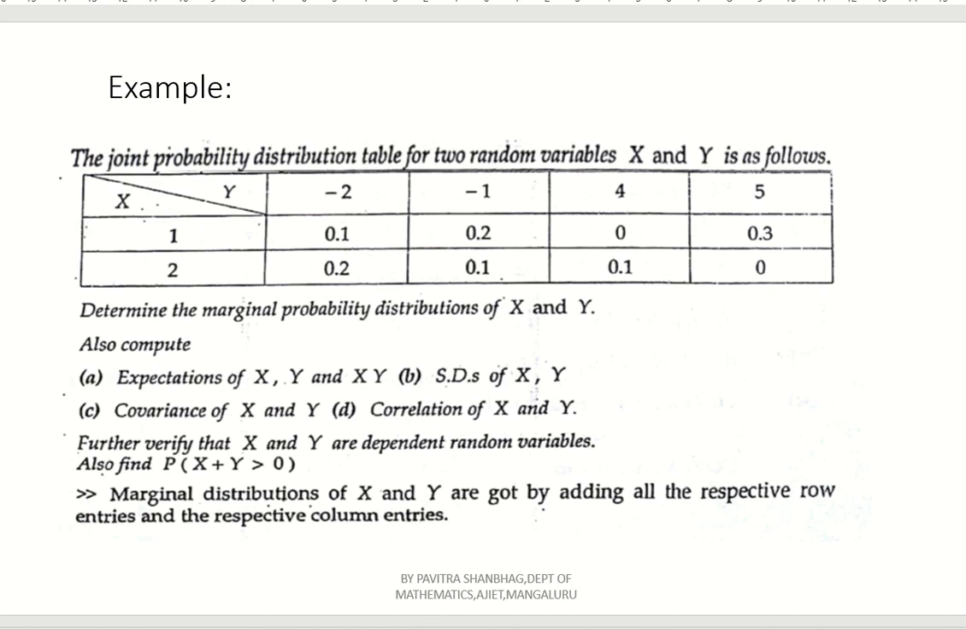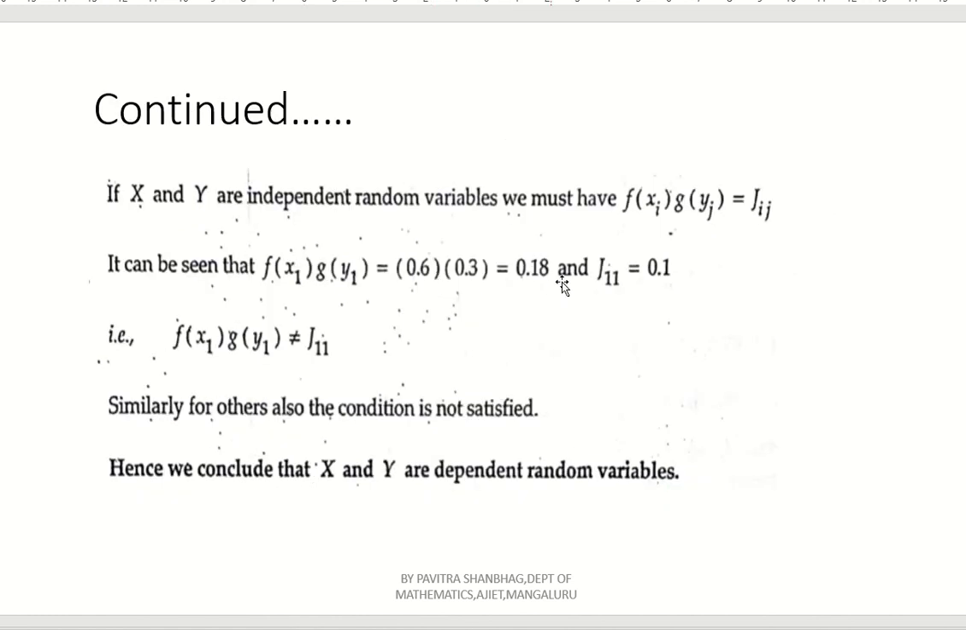So what we have to do here? See, 0.6 into 0.3 is 0.18. So 0.18 is not matching with the 0.1. J11 is 0.1. Obviously, clearly here f(xi) g(yj) is not equal to Jij. So f(x1) g(y1) is not equal to J11. Similarly, for others also the condition is not satisfied. So if it is not satisfying for one condition, we can conclude that capital X and capital Y are not independent random variables, or we can say that they are dependent random variables.